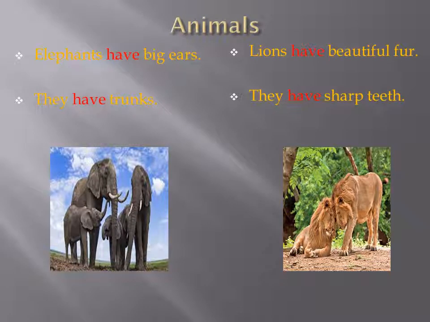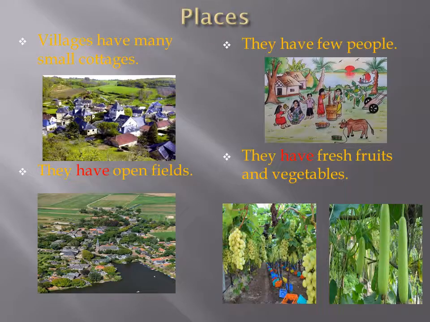Elephants have big ears. They have trunks. In these sentences, have is used with elephants, that means more than one elephant. Have is used to tell about what the elephants have. Next examples. Lions have beautiful fur. They have sharp teeth. In these sentences, have is used with the lions, that means more than one lion. Have is used to tell about what the lions have.